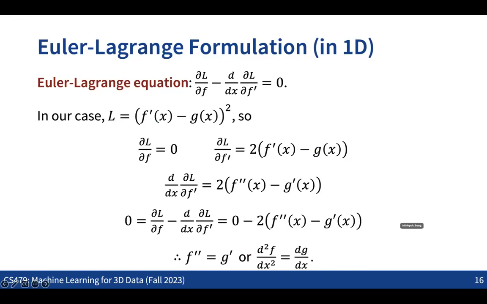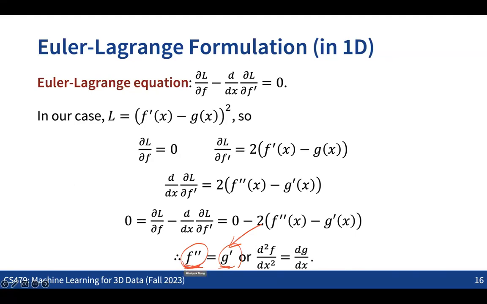We don't need to get into all the details. But what we end up getting after deriving everything is that the solution for minimizing the mean squared error is finding a function whose second derivative becomes the same as the first derivative of the given input. This g is the given information, the first derivative information for the function we want to get.